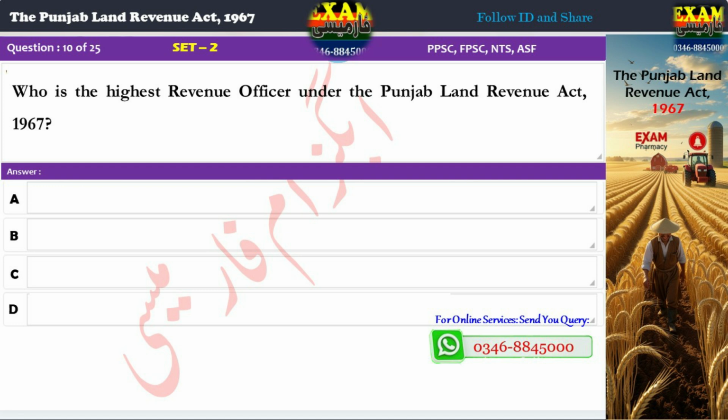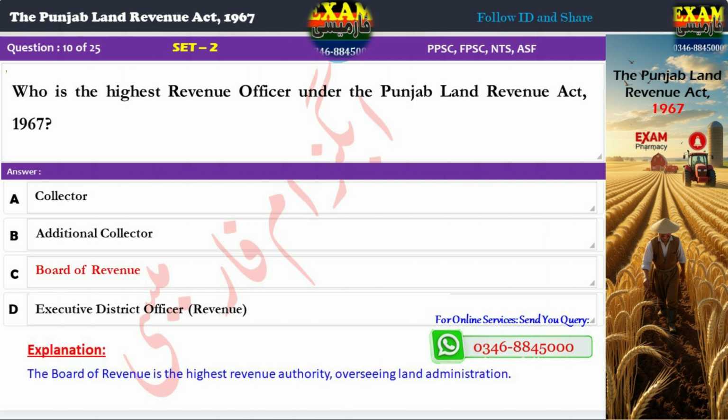Question 10. Who is the highest revenue officer under the Punjab Land Revenue Act, 1967? A. Collector. B. Additional Collector. C. Board of Revenue. D. Executive District Officer, Revenue. Correct answer, C. Board of Revenue. Explanation. The Board of Revenue is the highest revenue authority, overseeing land administration.